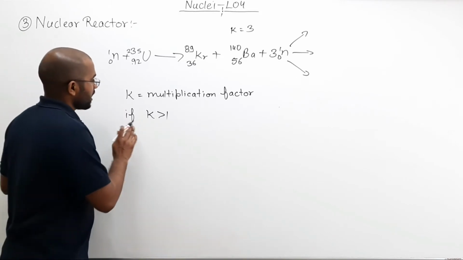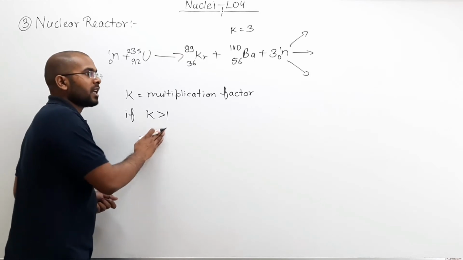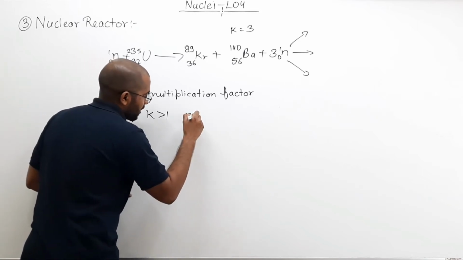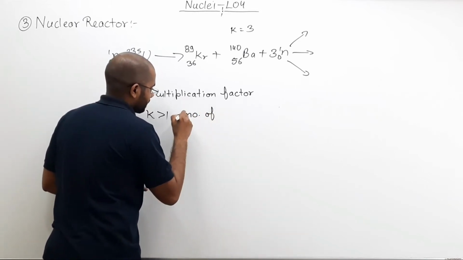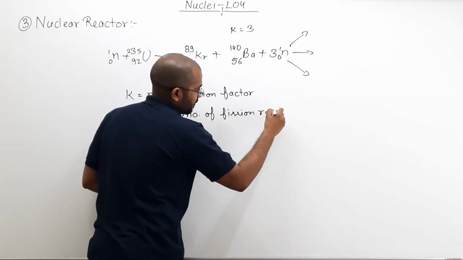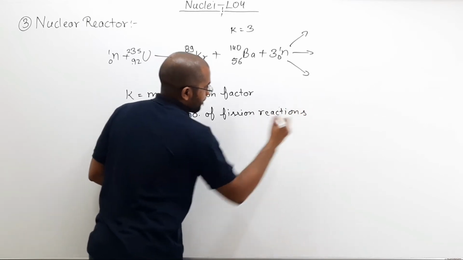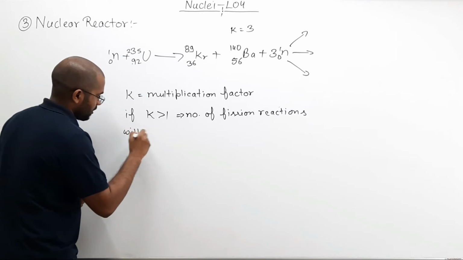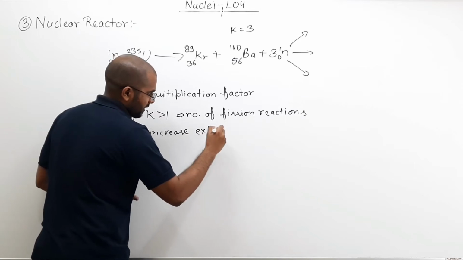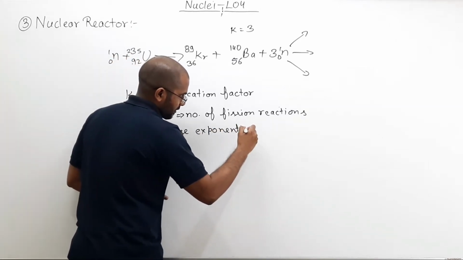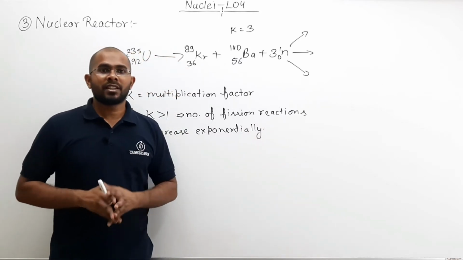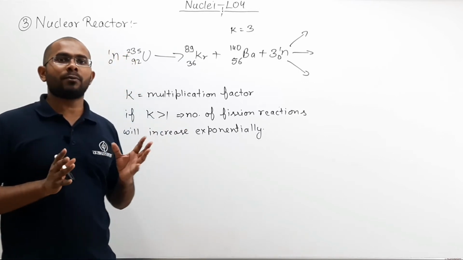So if K is greater than 1, the number of fission reactions will increase exponentially, and if the number of fission reactions increases exponentially, there will be an explosive amount of energy released.